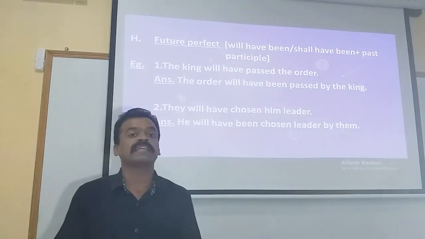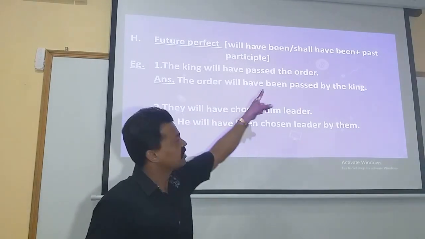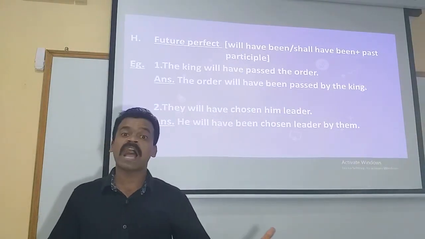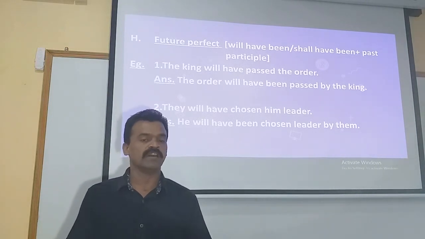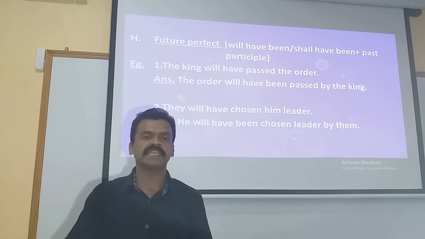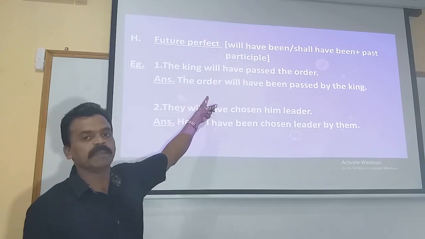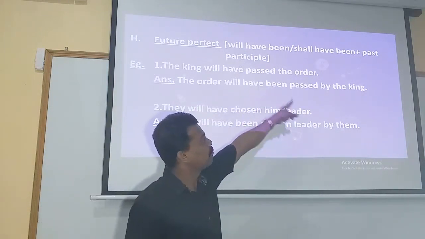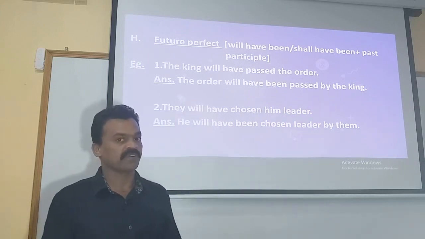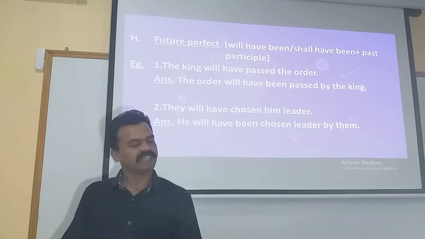First of all, let us find out the object in the given statement. The king will have passed the order. What will the king have passed? The king will have passed the order. So the order is the object in the given active voice statement. That turns to be the subject in the passive voice, that is the order, and immediately after that we make use of the verb form will have been passed by the king. So our answer will be, the order will have been passed by the king.